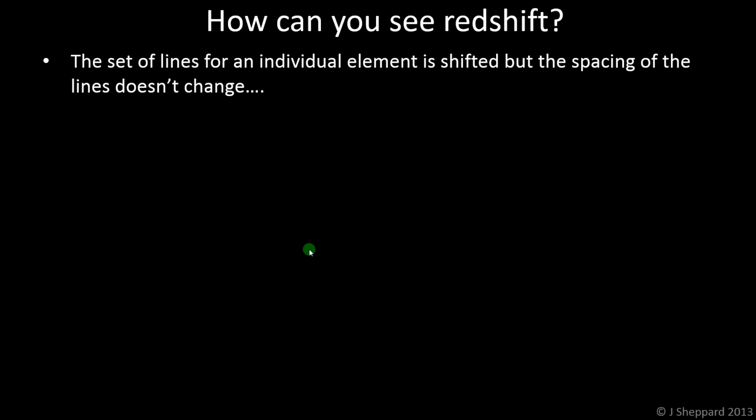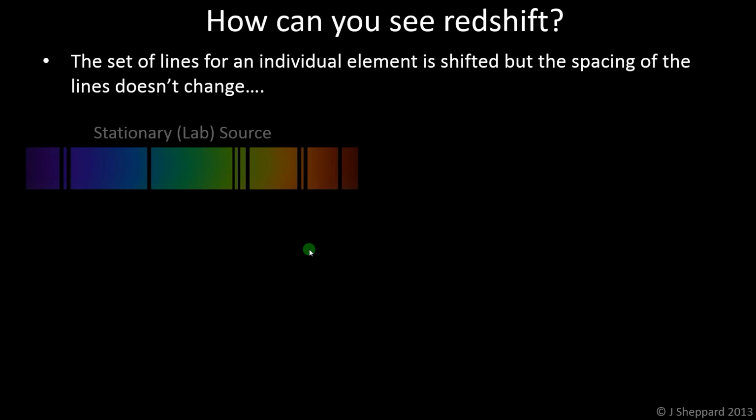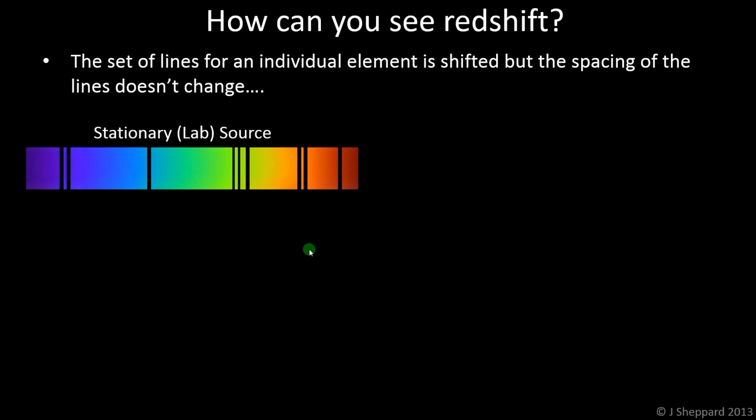So if we look at the individual lines for an individual element, and we measure this in the lab by putting some light through a cloud of gas made of the element. So this particular element here, doesn't matter which one it is, has two dark lines in the purple region of the spectrum, one dark line in this blue part of the spectrum, just verging on the green, a set of three here between green and yellow, two in the orange and one in the red. And that's what we see when we look at this element in the laboratory. We shine a light through it with every colour present. It absorbs these particular colours.